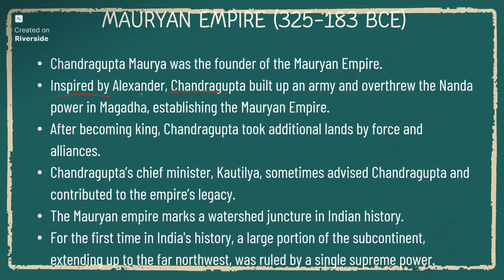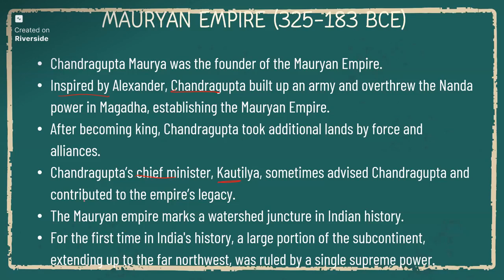And after becoming king, he took additional lands by force and alliances. So he did not make only alliances; he also captured the lands by force. And his chief minister is Kautilya. As we see, he's also known as Chanakya, and he is the main person who is responsible for Chandragupta Maurya to take over Nandas. He also advised Chandragupta and contributed to the empire's legacy.